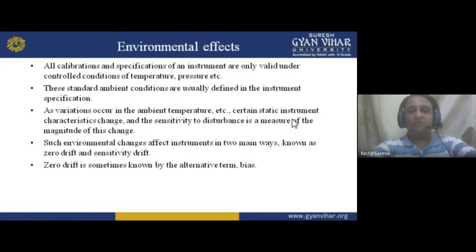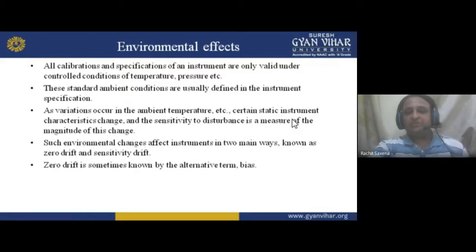It will always give you abrupt, non-linear, or false readings. Understand?